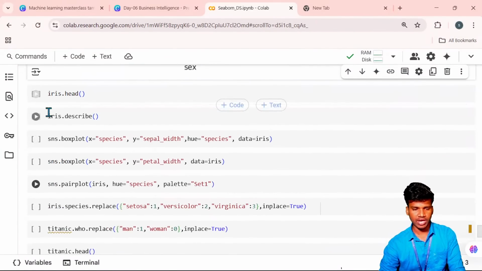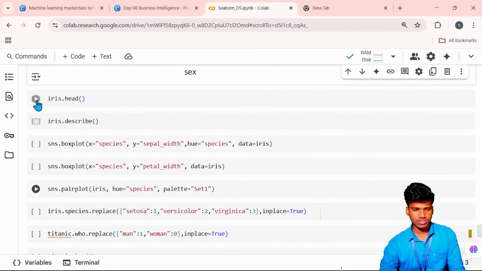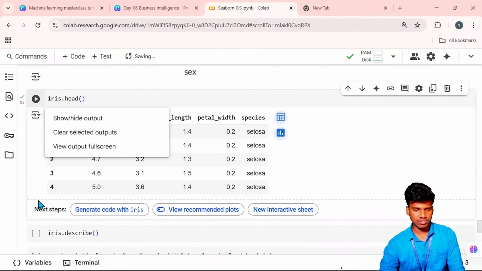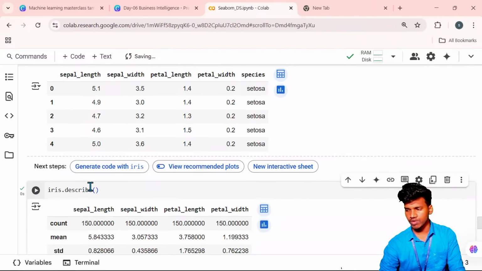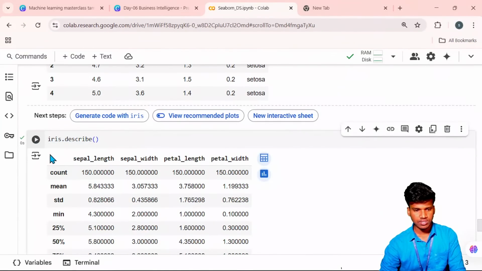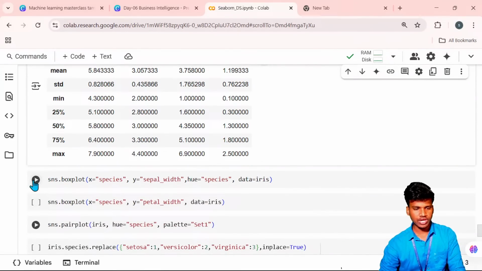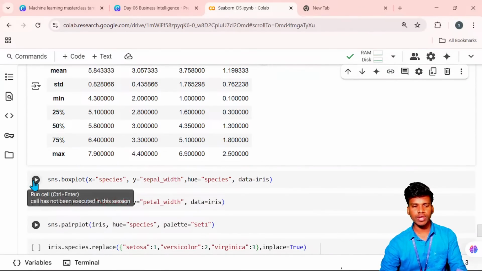So again, the iris data will be there. So iris, and yeah, the describe function on the iris data. Then we can identify the box plot: how much is the minimum value and how much is the maximum value here.